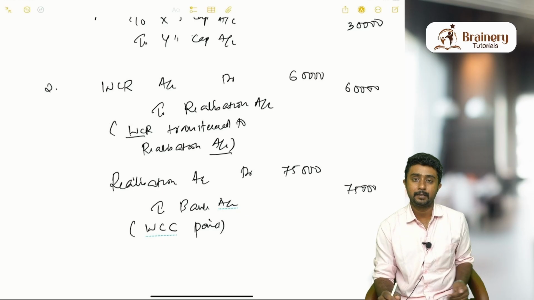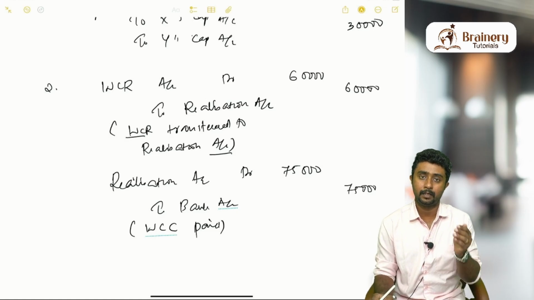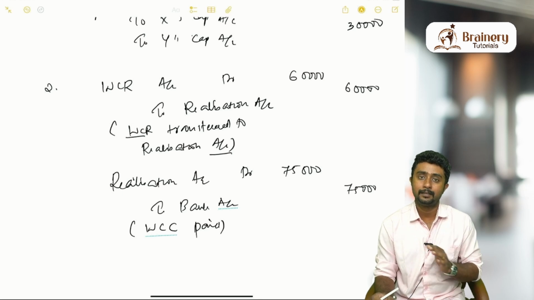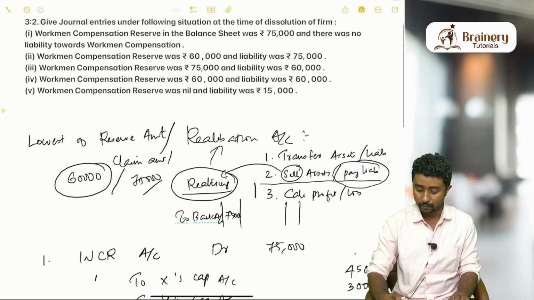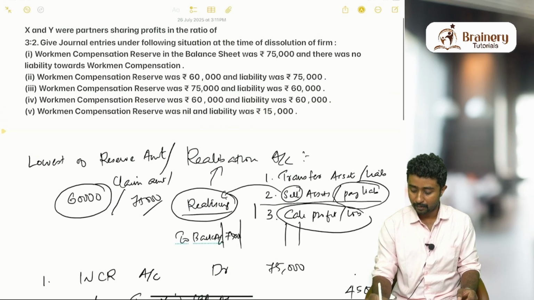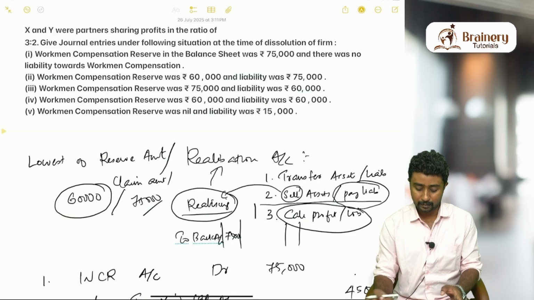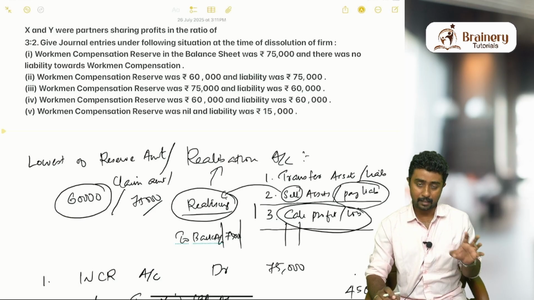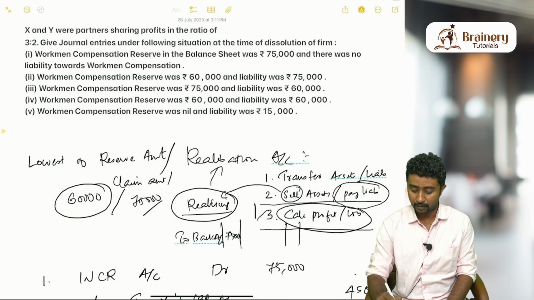So first what did we discuss? Claim amount or reserve amount, whichever is less, should be transferred to the first part of the realization account. After that, whatever is the actual amount of claim, we have to pay. Third part is calculation of profit or loss, that we can't do with only one transaction. That is just for explanation that we discussed. This account can be divided into three parts, but that has nothing to do with these questions.